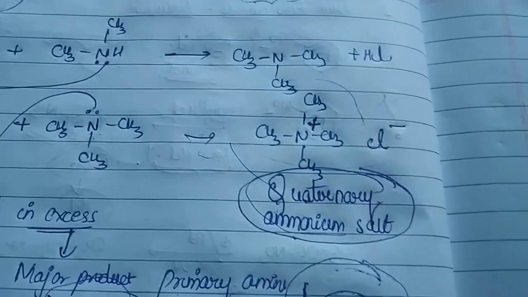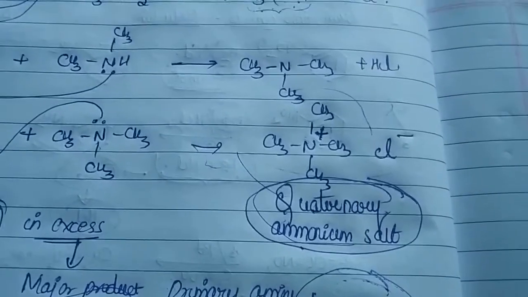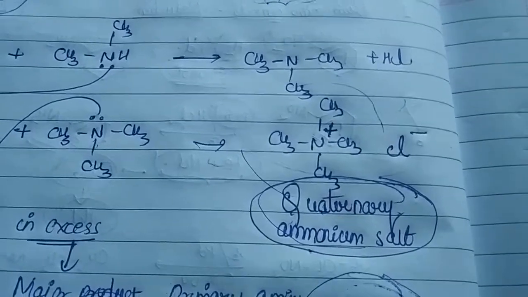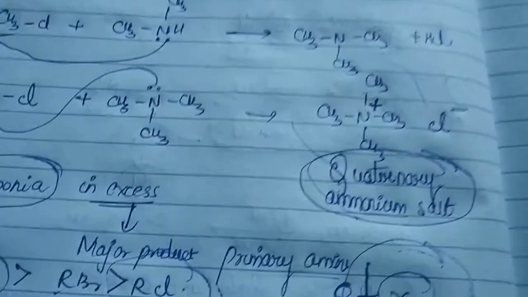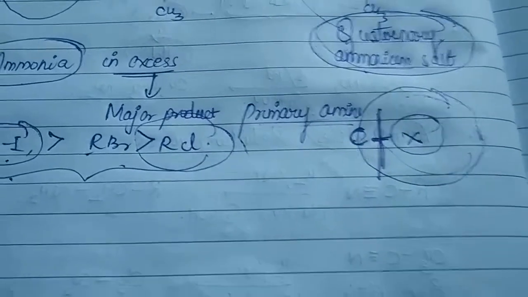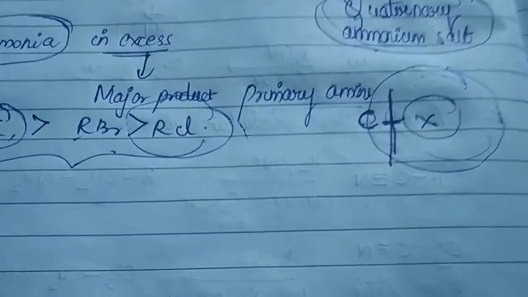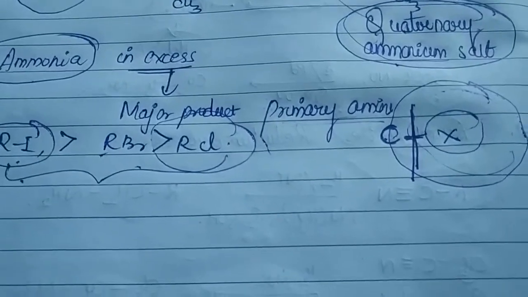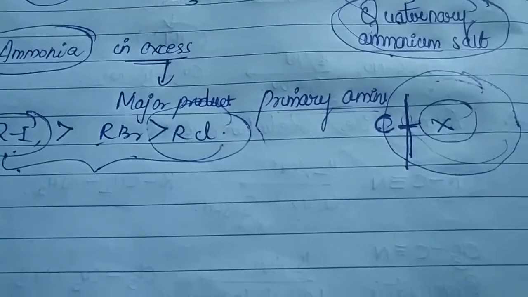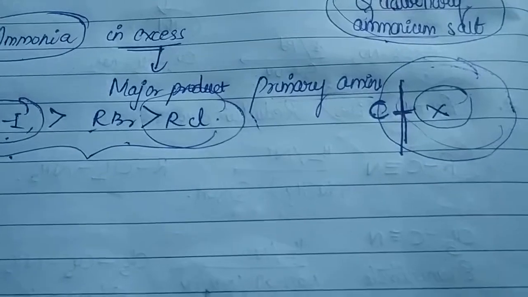Alkyl halide. In case you want to obtain a primary amine as a major product in an ammonolysis, which reactant do you have to take in excess? Ammonia. Very good. So in our next part we are going to see how you can prepare amines through imides and amides by the named reactions called Gabriel phthalimide synthesis and Hofmann's degradation.